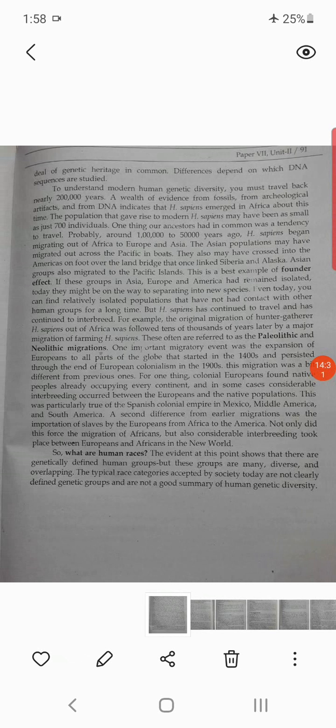So, what are the human races? Lastly, the evidence at this point shows that there are genetically defined human groups, but these groups are many, diverse, and overlapping.